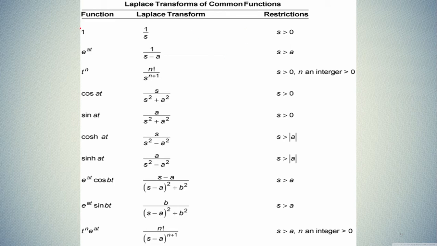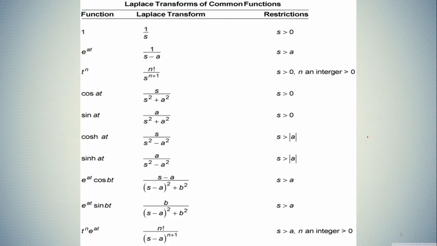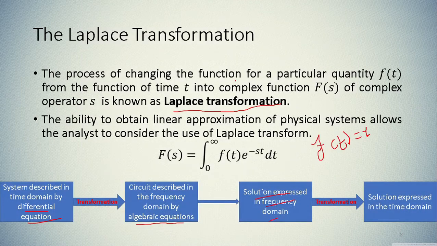Let's say the function is 1, and the Laplace transformation of 1 is nothing but 1 upon s. Just put your function into this equation, so f of t is equal to 1. Let us just find out. If you put f of t equal to 1, then it will be e raised to minus st only.